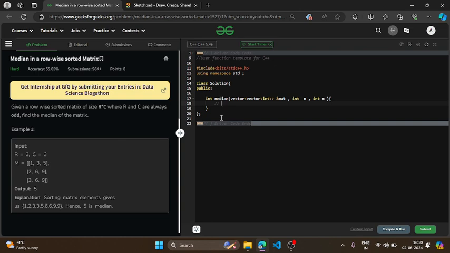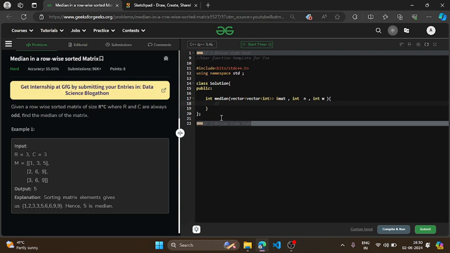So if you don't know what exactly is median, let me tell you, median is the middlemost element of any sorted array or a list. Okay, so in this question we are given a matrix which is a 2D array. So we will be converting that 2D array into a 1D array, and then we will be finding the middlemost element of that sorted 1D array, right?